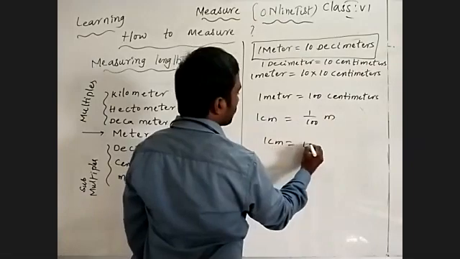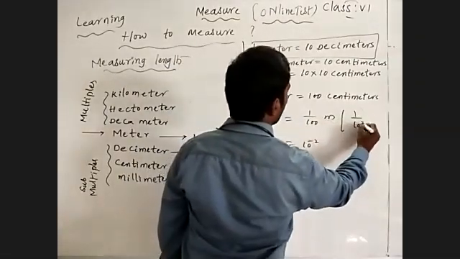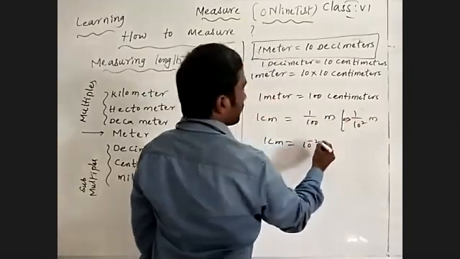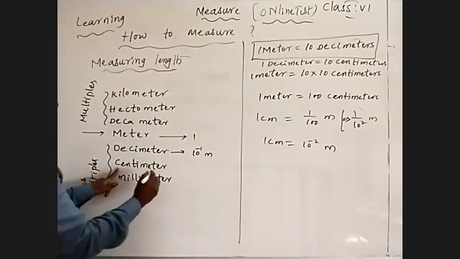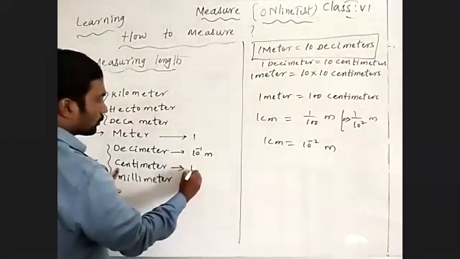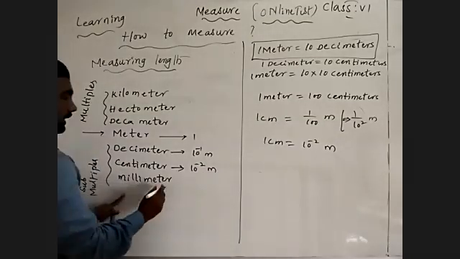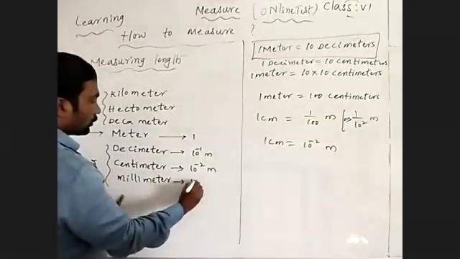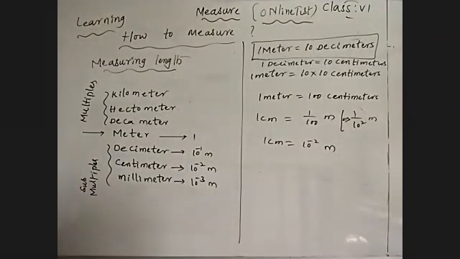1 centimeter is equal to 10 to the power of minus 2, because 100 we can write as 10 square, so 1 by 10 square meter. That's why 10 to the power of minus 2 meter. Means 1 centimeter is equal to 10 to the power of minus 2 meter. Similarly, millimeter is 10 to the power of minus 3 meter.